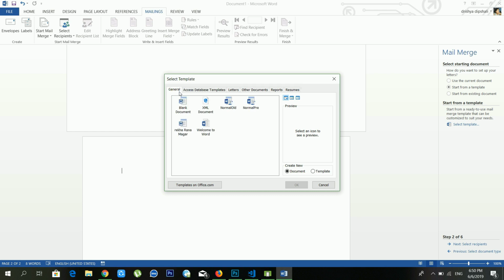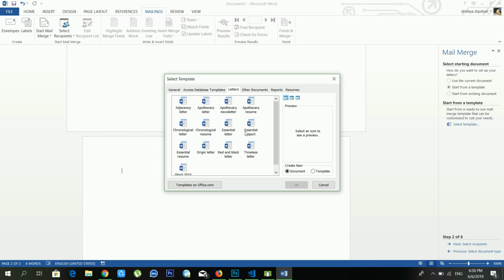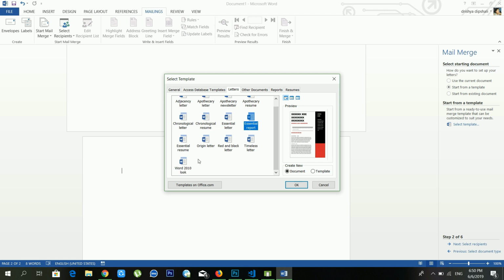But in this case, see, there are lots of letter samples available, but I think I need to use this one, so I'm using the Essential Letter sample. See, on my right side there is a preview also. You can also see Essential Report. If you are making a report, you can use this sample. And see, there are lots of options available, but I'm choosing the Origin letter. And after this, you just have to click OK.